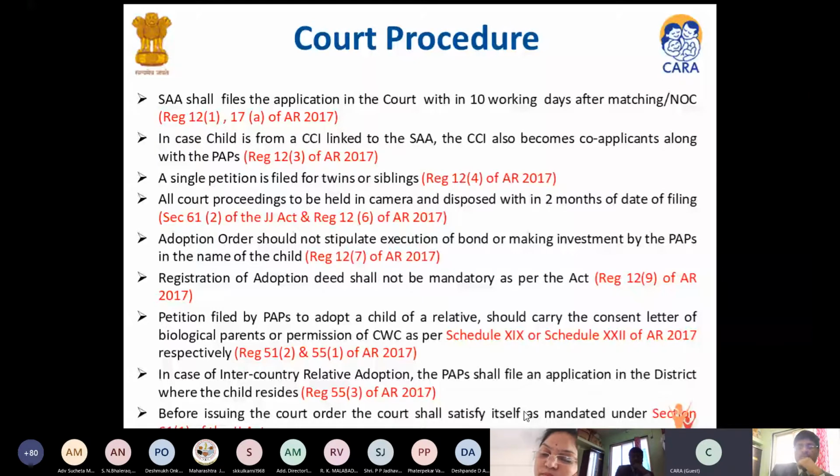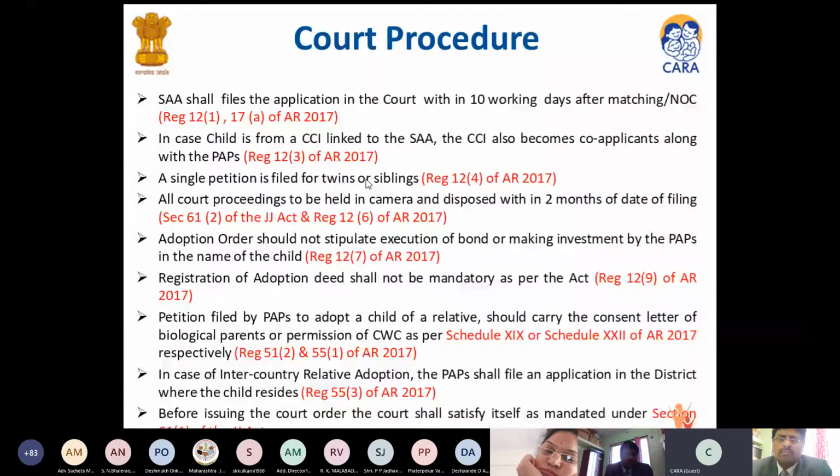If I read through it, it says, court procedure and penalty against payment in consideration of adoption. Before issuing a court order, the court shall satisfy itself: A. The adoption is for the welfare of the child. B. Due consideration is given to the wishes of the child, having regard to the age and understanding of the child.